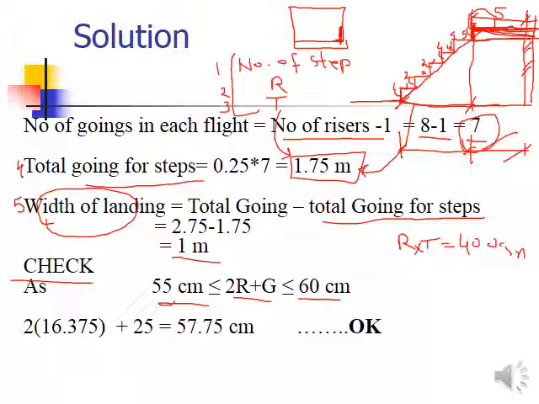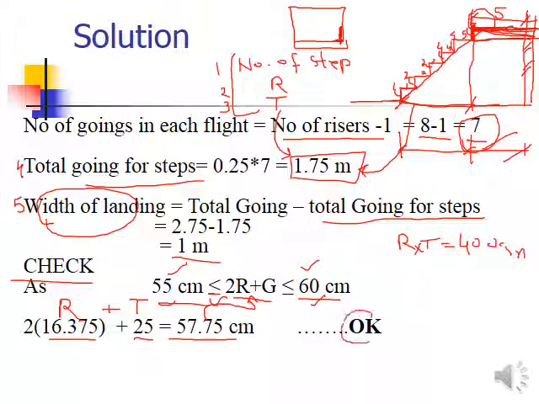So for your case, whatever you calculated in the previous slide, 16.375 for the riser, this is 2 times riser plus the going or the tread. So it comes out to be 57.75. So it is exactly in between 55 and 60. Okay, so it may come out to be exactly 55 because the equal sign is there, it will be okay. So you may get the value equal to 60, any value in between 55 and 60 will be okay.